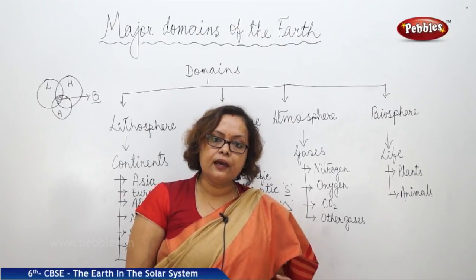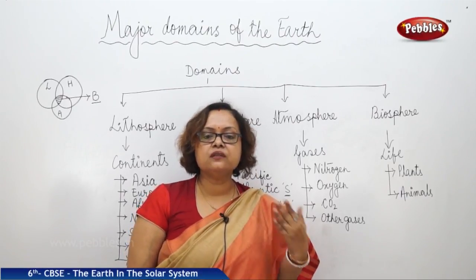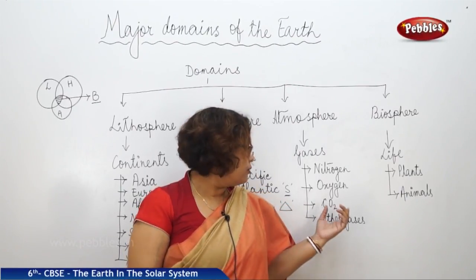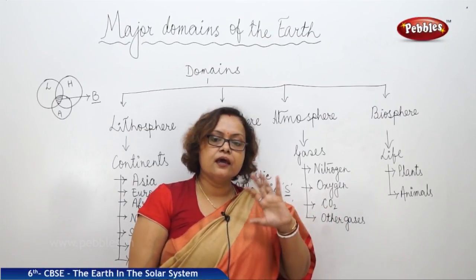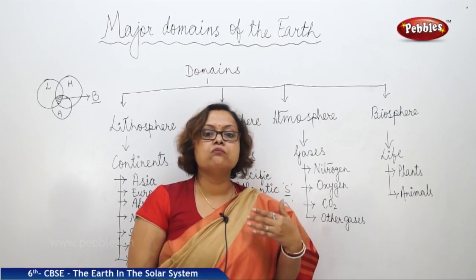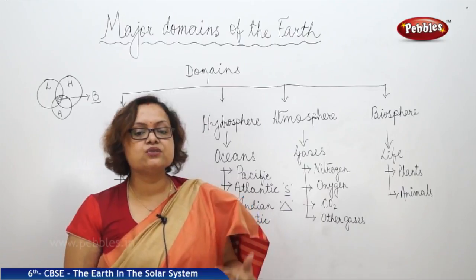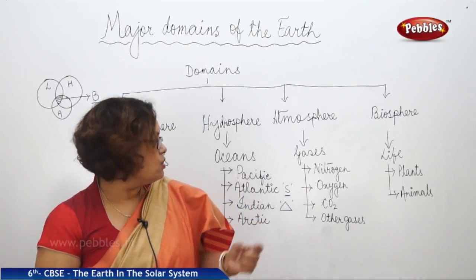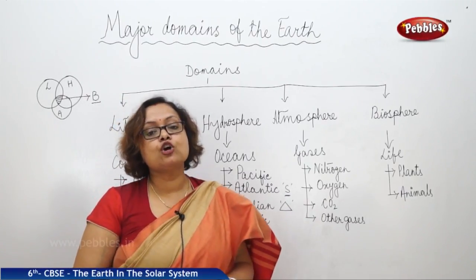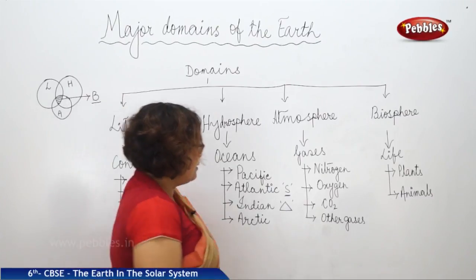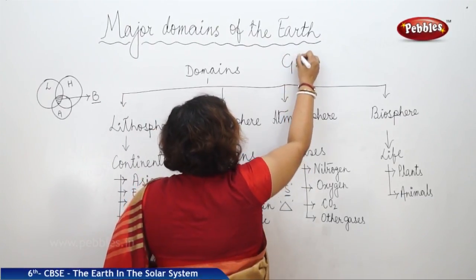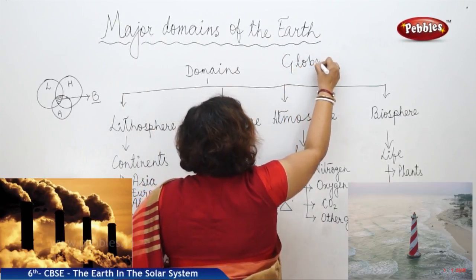But at the same time, if the emission is more, if carbon dioxide in the atmosphere is produced in more than the required quantity, as a result we can experience global warming. That is really harmful, global warming.